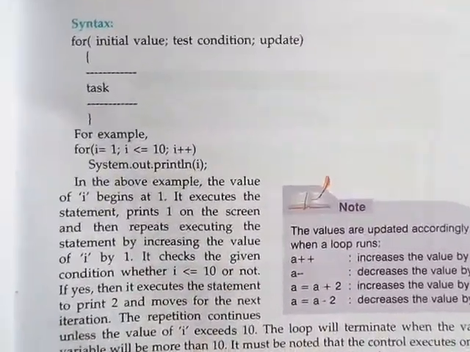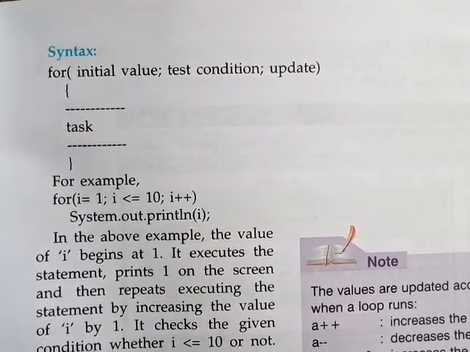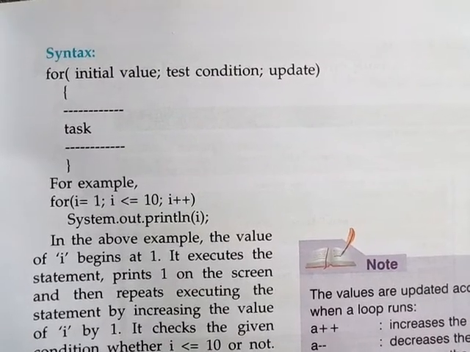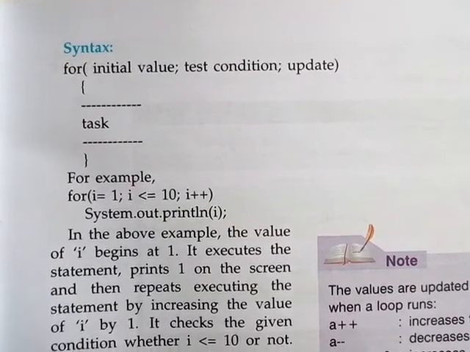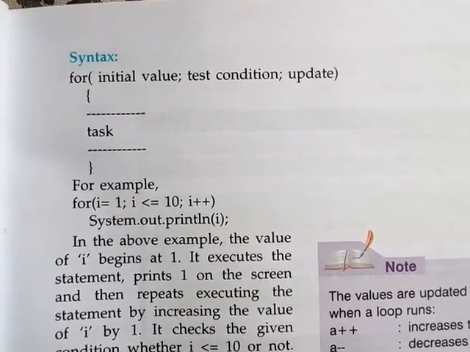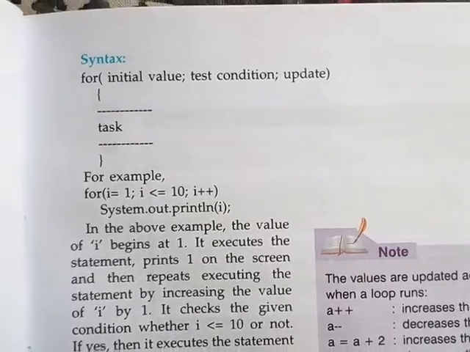See, this is the syntax of for loop. First you have to write for, then parenthesis open close. Now after seeing this parenthesis, don't think that here for is called method. No, here for is not a method. Here for is a looping statement. Here for is called a looping statement.